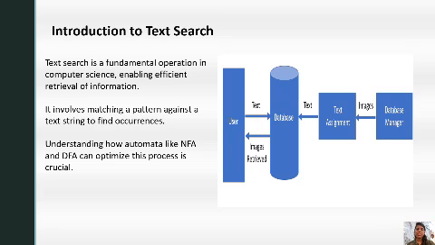Now let us see the introduction to text search. Text search is a fundamental operation in computer science enabling efficient retrieval of information. It involves matching a pattern against a text string to find occurrences. Understanding how automata like NFA and DFA can optimize this process is crucial.